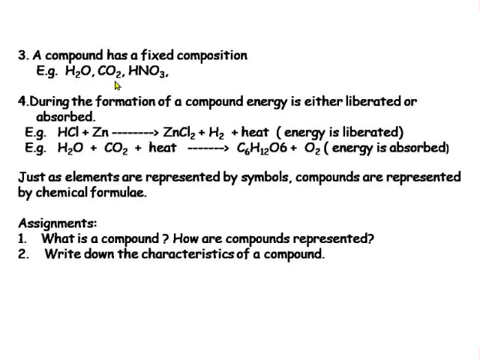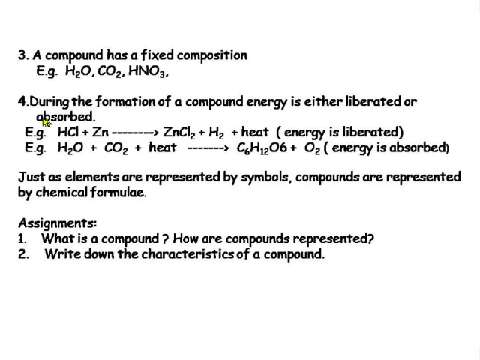Similarly, carbon dioxide will always have one carbon atom and two oxygen atoms. Similarly, in other compounds like nitric acid, there is one hydrogen atom, one nitrogen atom and three oxygen atoms. So this is the fixed composition.